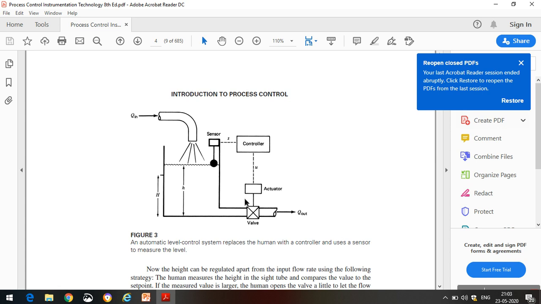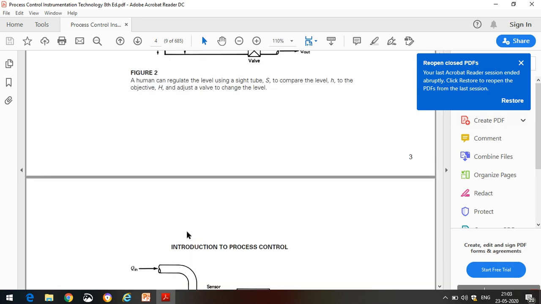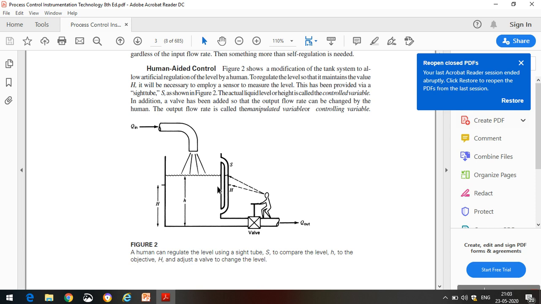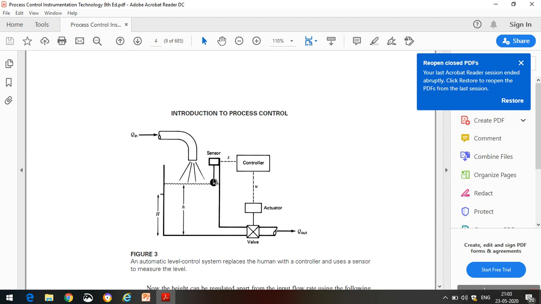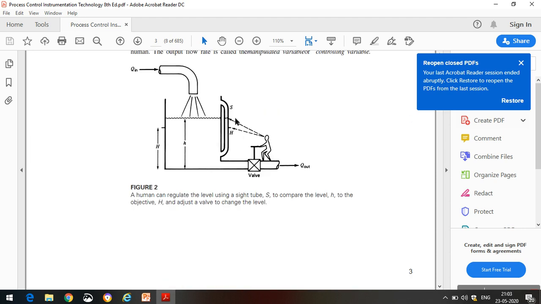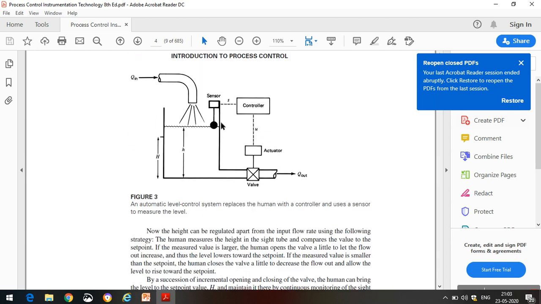automatic control. So in the previous example, human aided control, we have a side tube which is observed by the eyes of the human being. That is replaced, and the main purpose of this is to measure the present level. That function can be carried out by using a level sensor that gives the information about the present level.